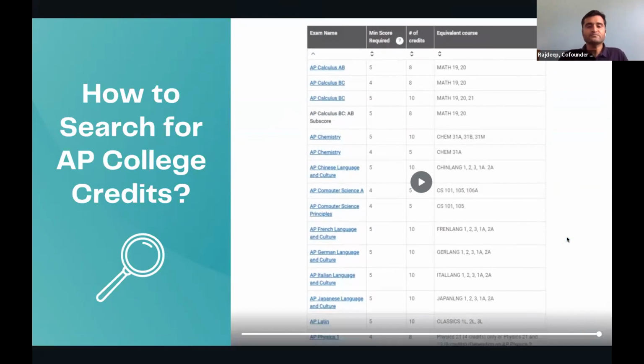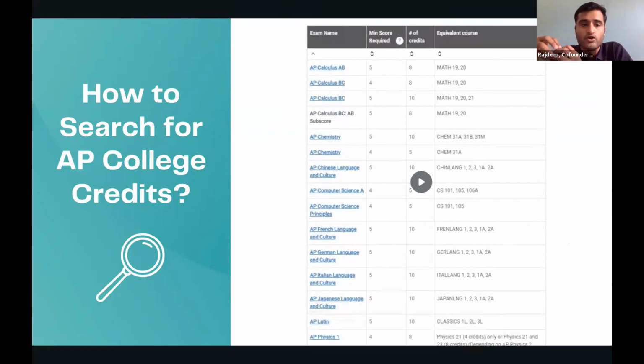So far what we have discussed, there is one method which is based on which is the subject for which it's easier to get a 5. So that could be one criteria. The second criteria could be depending on whether the particular college you are planning to apply accepts that AP for credits or not. The third criteria could be depending on the major and the career that the child is planning to do. Is there a particular AP which is more relevant, right? So these are 2-3 different options based on which you can figure out which is the right set of APs for you. However, as I said, it's a very, very individual personal decision.